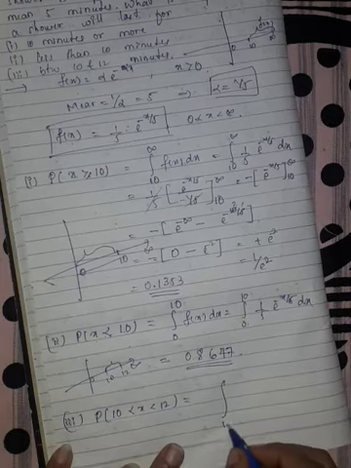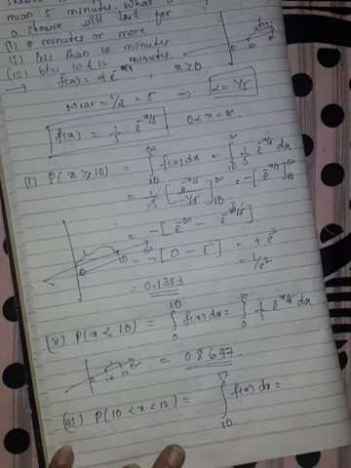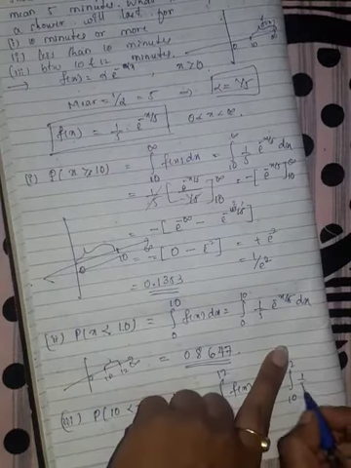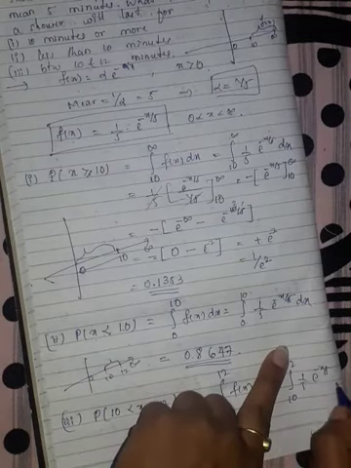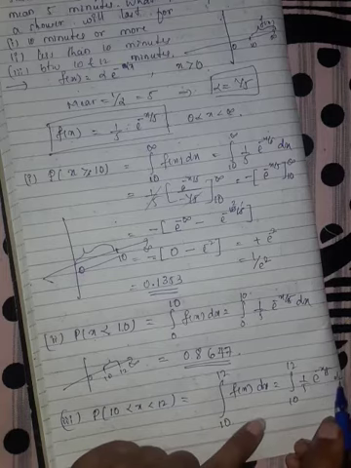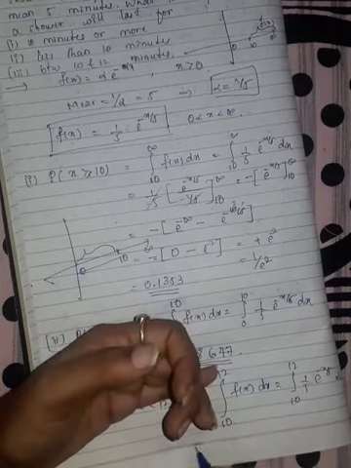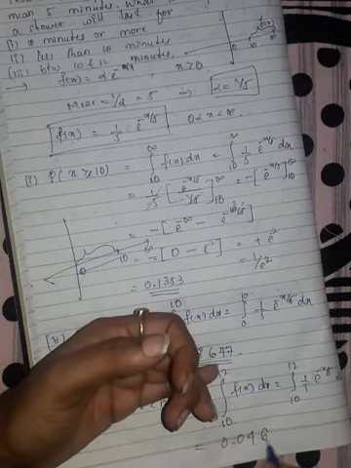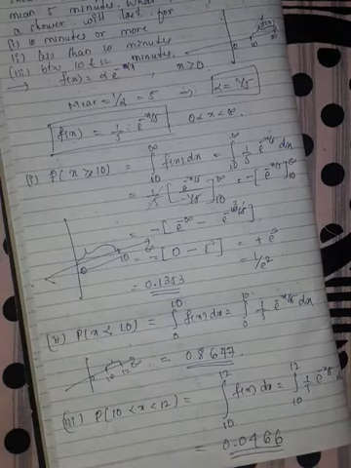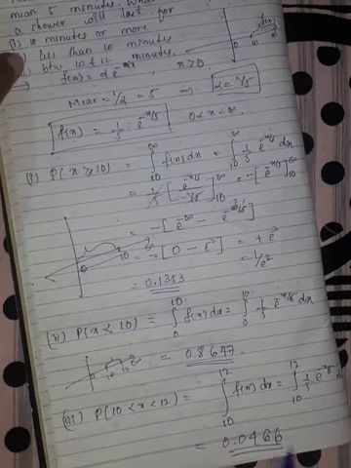So the limits are from 10 to 12 of f(x) dx, where f(x) is 1/5 e^(-x/5). If you integrate this with respect to x with limits from 10 to 12, we get the answer 0.0466. This is the probability when x lies between 10 and 12. This is the required answer.